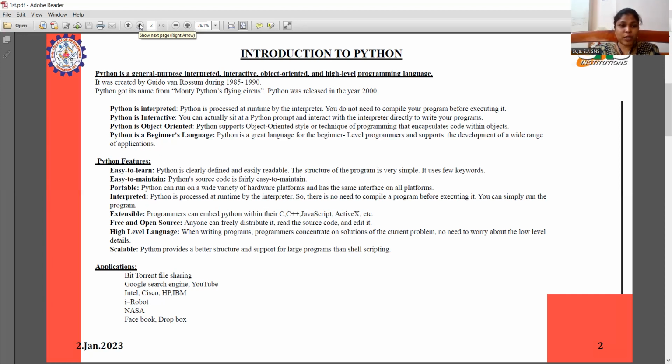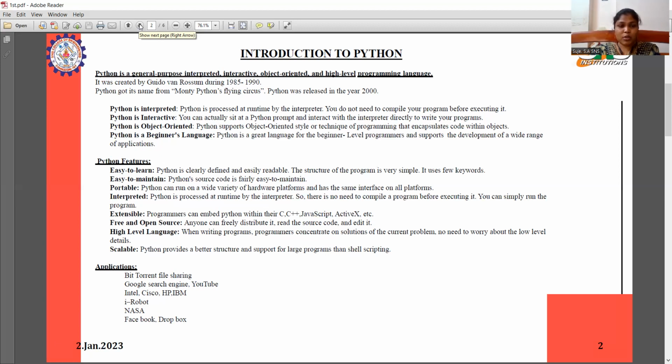Next, the features of Python. Python is easy to learn. Python is clearly defined and easily readable. The structure of the program is very simple. It uses few keywords. Easy to maintain. Python source code is fairly easy to maintain. Portable. Python can run on a wide variety of hardware platforms and has the same interface on all platforms.